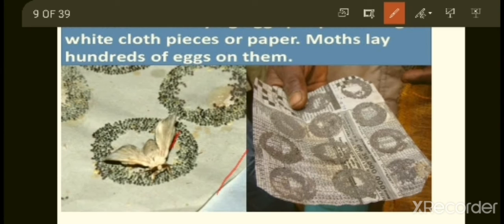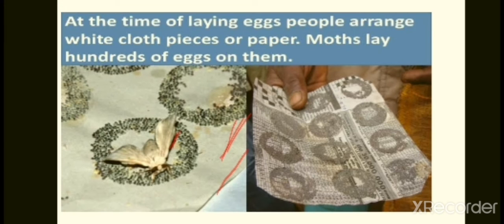It will be very difficult if you don't place anything under the adult silk moth, because the eggs are very tiny, very small in size. If you place something under it, like a white sheet or a paper, it will be easy for us to collect the small eggs.